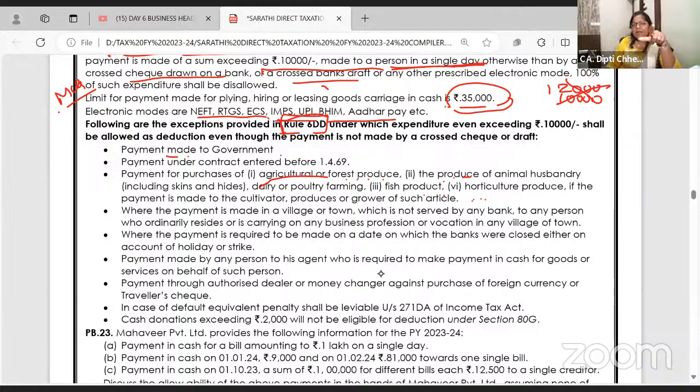Now can we say to tribal people, no, Dipti ma'am has said we have to pay you 18,000 by cheque? But those tribal people are staying in the forest and there are no banks. So the exception to the rule is where payment above 10,000 in cash on a single day is allowed.